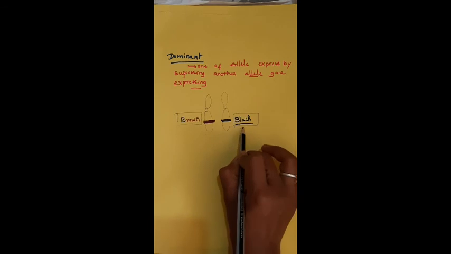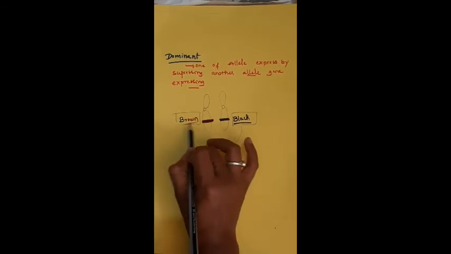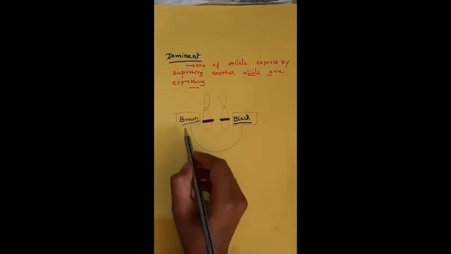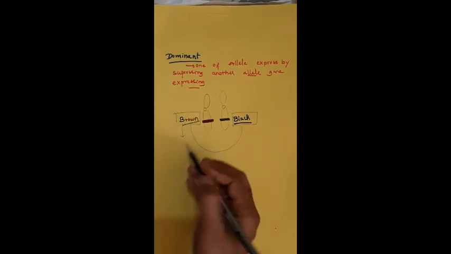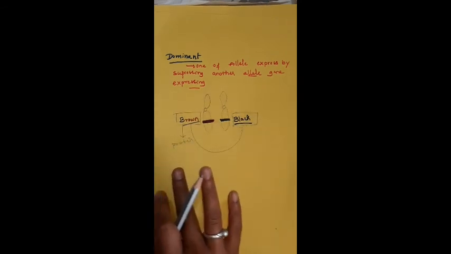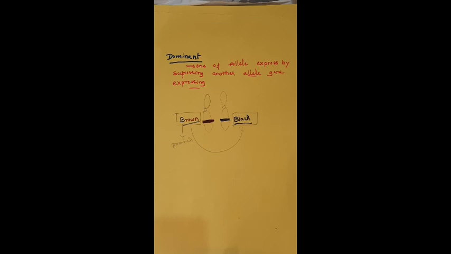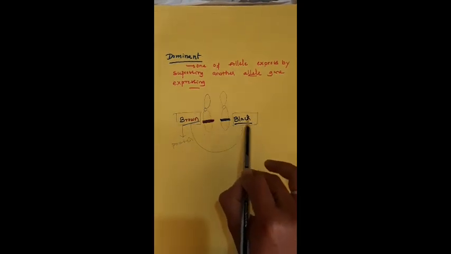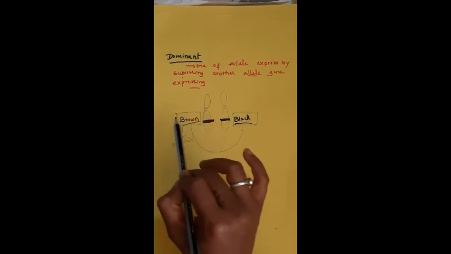This dominant allele suppresses the expression of the brown color allele. Suppression means it stops, it inhibits its effect. The brown color gene cannot express, meaning protein formation cannot happen, because the black color gene does not allow it. Commonly we can say the black color gene suppresses the brown color gene activity.